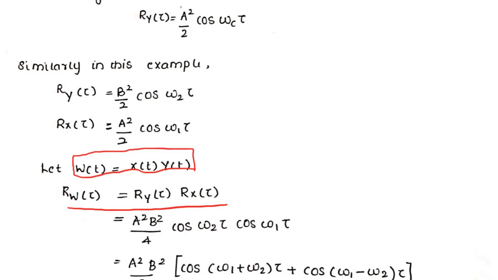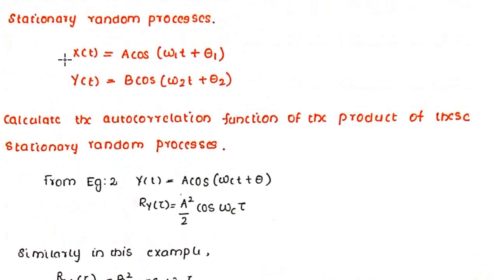Now in the question, x of t is given and y of t is also given. From example 2, we have already calculated the value of the autocorrelation function for a sinusoidal signal with a phase theta. In example 2, we had y of t equal to a cos(omega c t plus theta), and the autocorrelation function was a square by 2 cos(omega c tau).